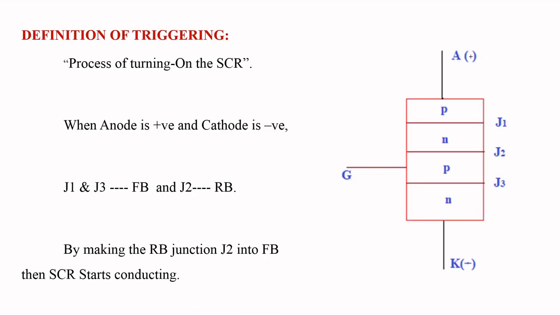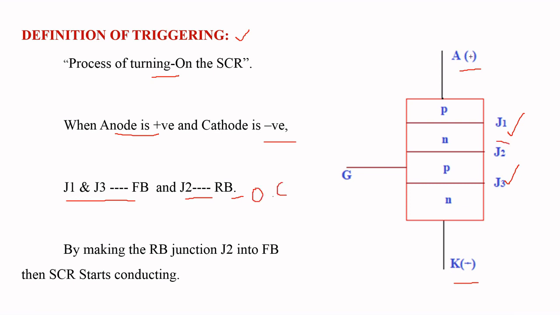Coming to the definition of triggering, the process of turning on the SCR is known as triggering. When anode is positive and cathode is negative, junctions J1 and J3 are in forward bias, which act as a short circuit, and junction J2 is in reverse bias, which acts as an open circuit.